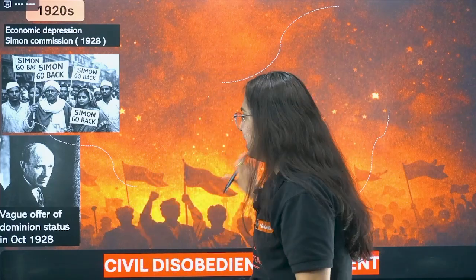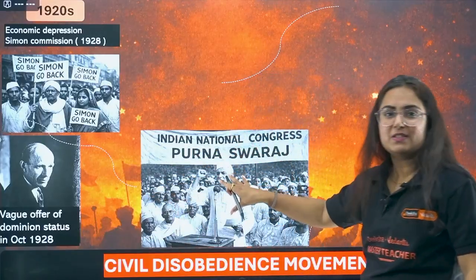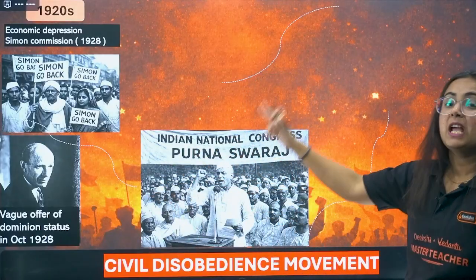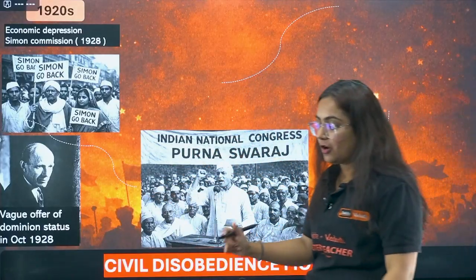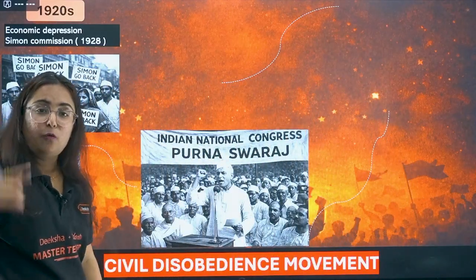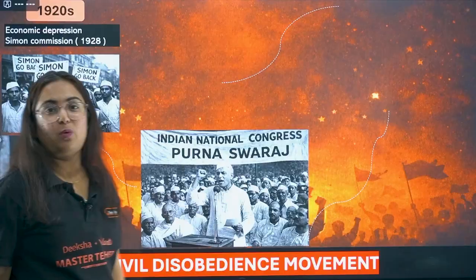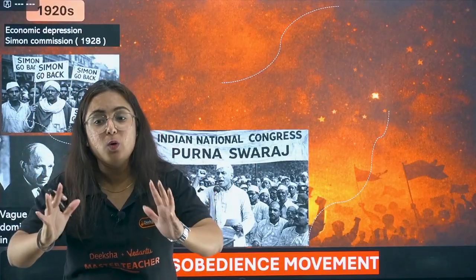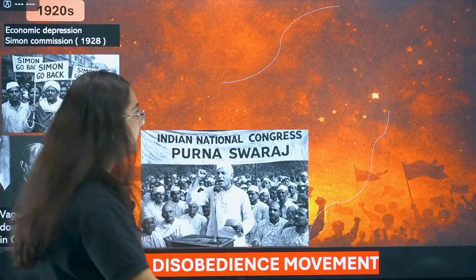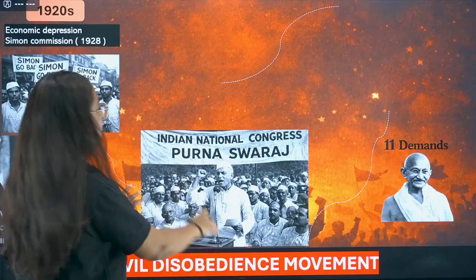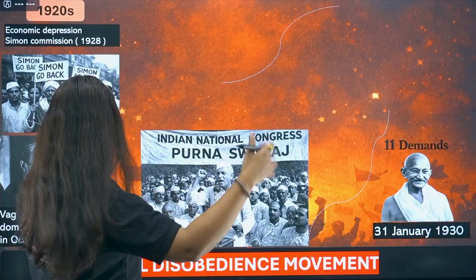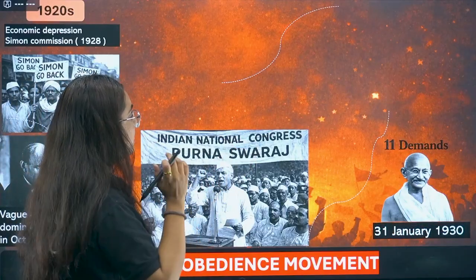Now we are not going to accept this demand. Okay, Irwin, go back. Then here comes in the picture Jawaharlal Nehru at the Lahore session of Indian National Congress in 1929, when he said that we want Purna Swaraj. What do we want, bacha? We want Purna Swaraj. That means complete independence. Okay, Lahore session, he also unfurled the national flag of India.